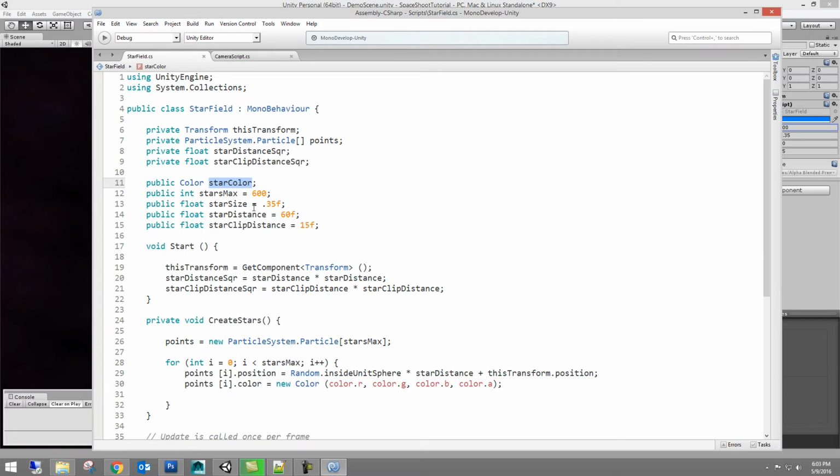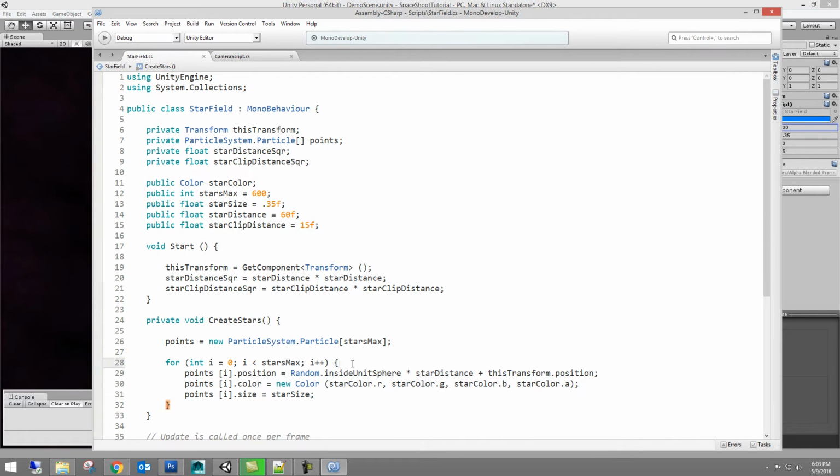I'm going to copy that with Control-C. This is a very handy thing to do here. And what we're saying here, okay, so this is the one last thing in here, and then we'll explain this for loop. Points I dot size. So we've tweaked the position, the color, and the size. And the last one is we just want it to be star size.